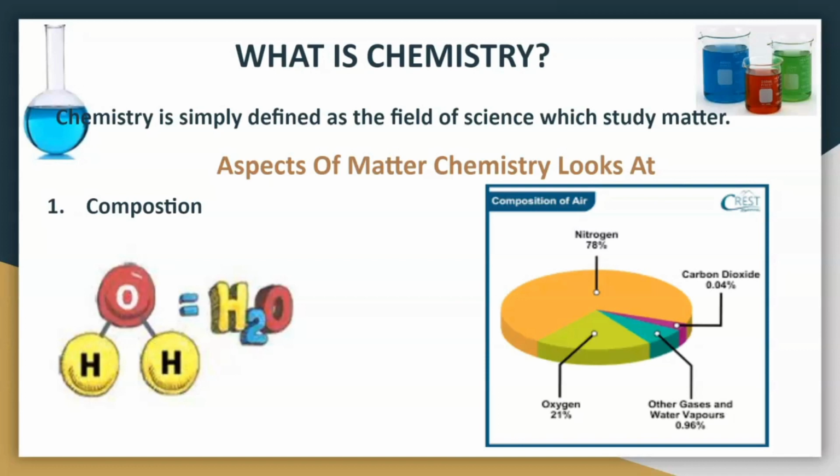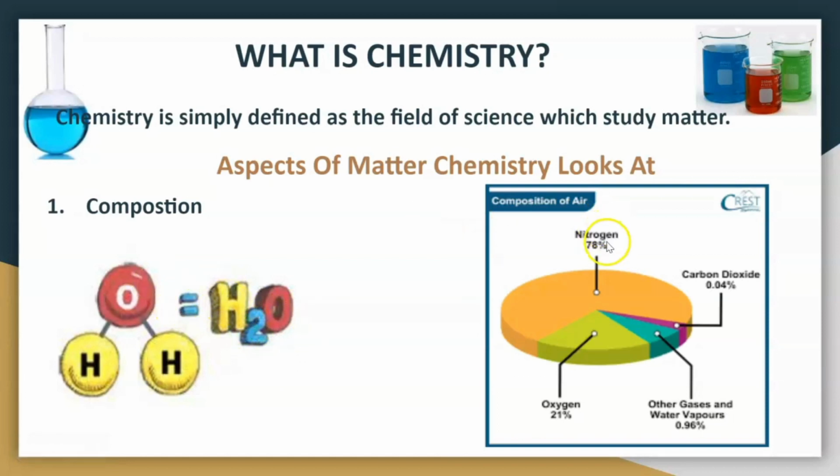Composition. Yes, every matter is composed of one thing or the other. Take for example water. The common water. Water is a matter, and we know that the formula for water is what we have on the screen as H2O. So this means that water is composed of hydrogen and oxygen. They came together to form the matter water.